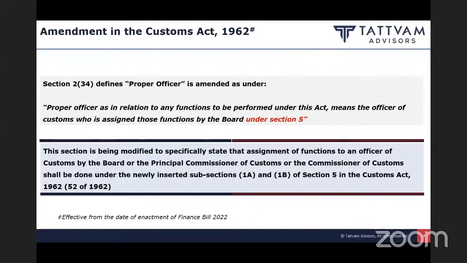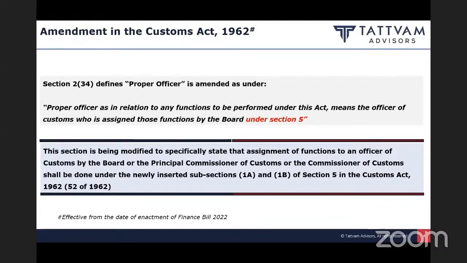They have made various changes in section 2, section 3. They have inserted section 51A, 51B, section 110A. Why all these amendments, this series of changes? The purpose of all these amendments relates back to the Supreme Court judgment in the case of Canon India, wherein it was held that the officer of DRI does not have the jurisdiction to issue show cause notice under the Customs Act, because the Customs Act is not properly drafted and it does not confer power on the board to assign the functions of proper officers to the officers of DRI.